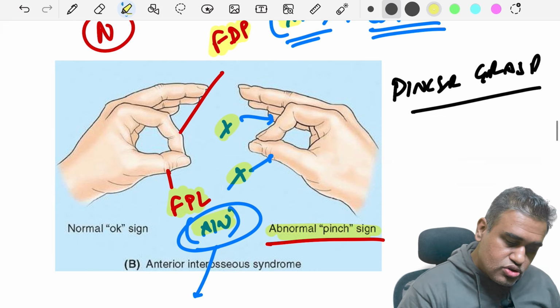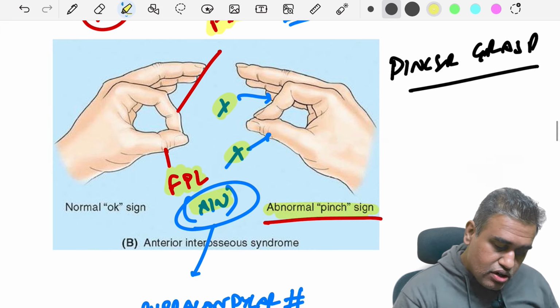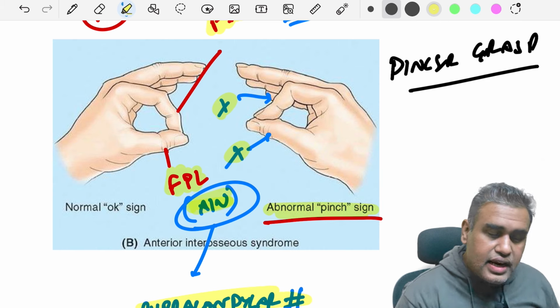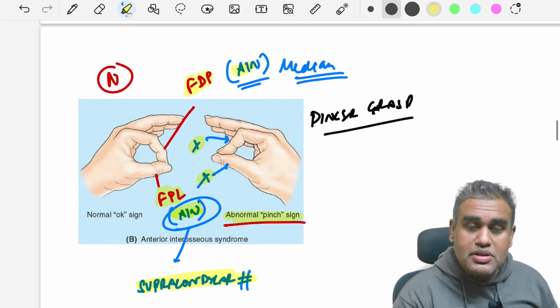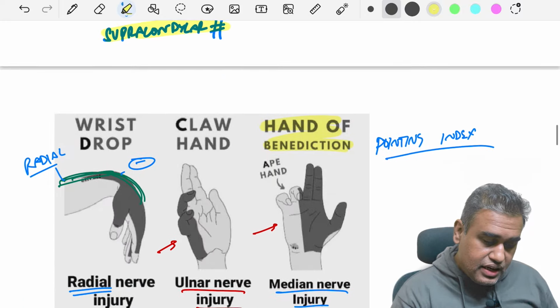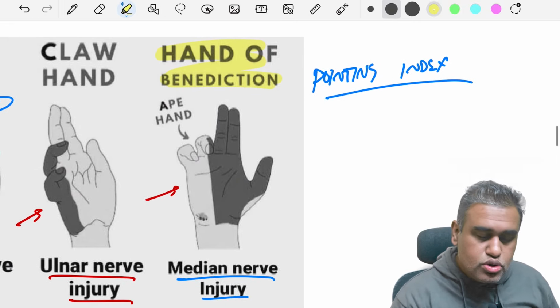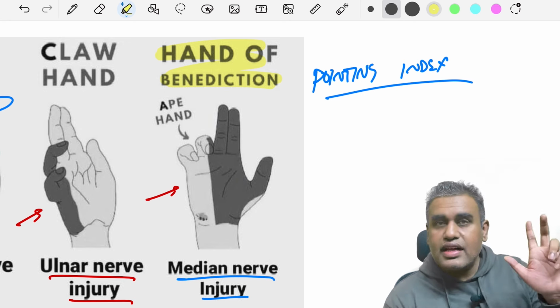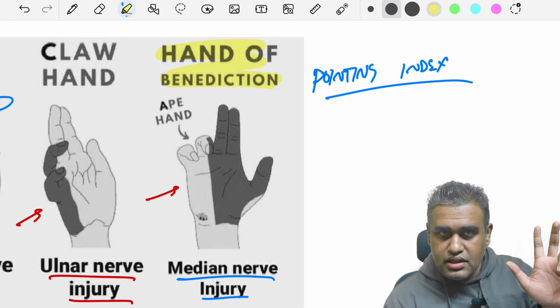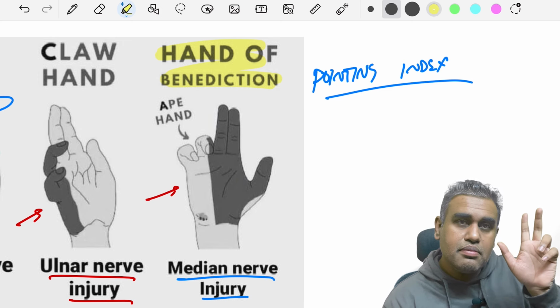And do also remember a famous question, that in supracondylar fracture of the humerus, it is the AIN, the anterior interosseous nerve, which is mainly damaged. That is another test. And finally, remember this image over here. Here, you have to look at these two images first of all. An image like this can be two things. Either it's ulnar nerve injury or it's a median nerve injury.